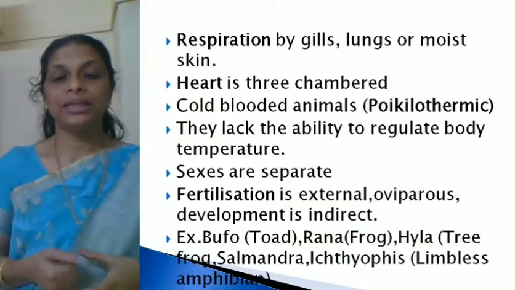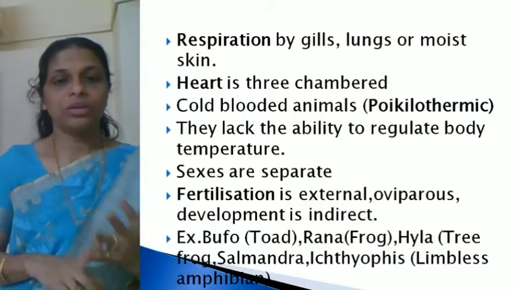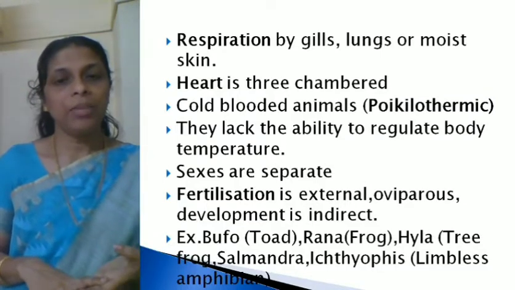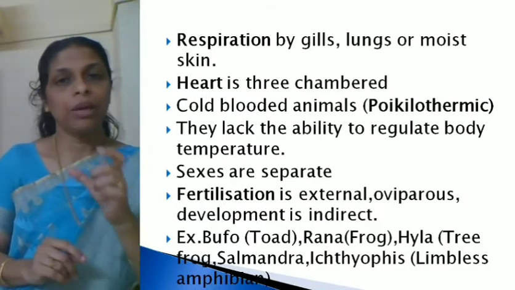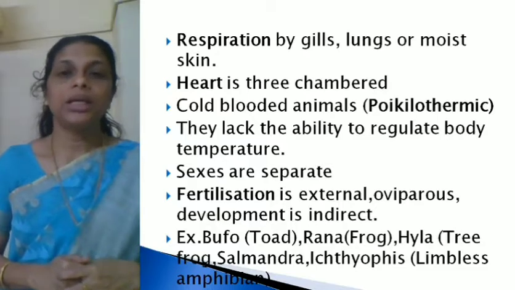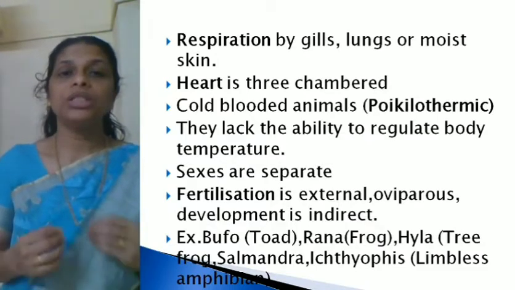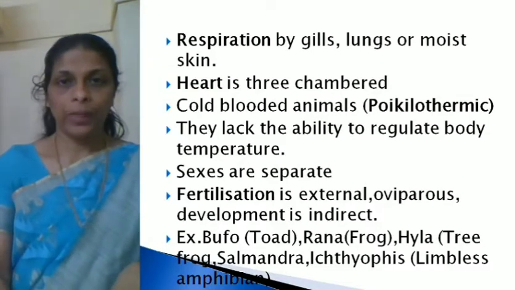Now here are some examples. A common example is Bufo, that is toad, the big frogs. Rana, frog. Hyla, tree frog. Salamandra, salamander. Ichthyophis. This name you have to remember because it is the only limbless amphibian. An amphibian which does not have limbs, right? So that is Ichthyophis.